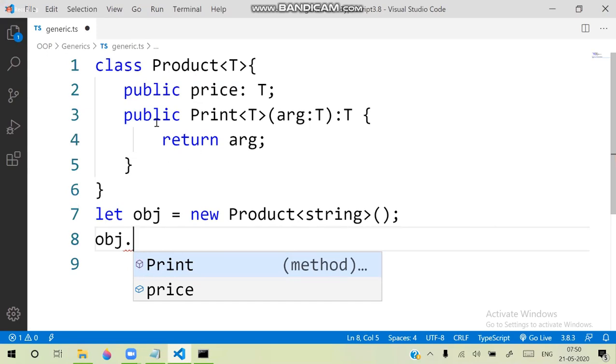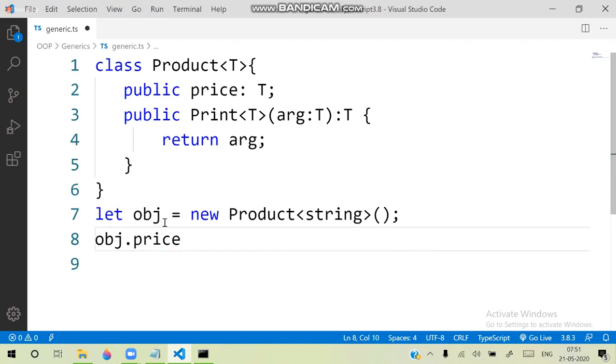Here I declared an object, and I want to access the value from that particular object. Because price is a property, I'm accessing price here, and you can see price this time. So what it can handle, I'm using a number, it is unable to handle, because now it will be only a string type.